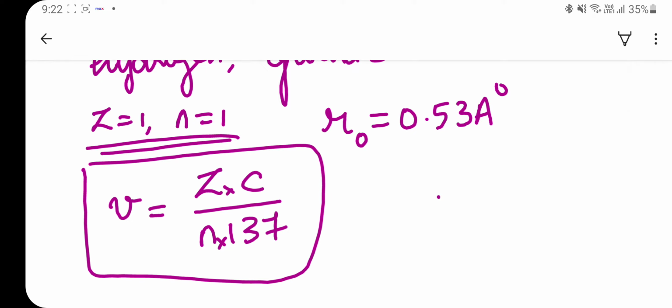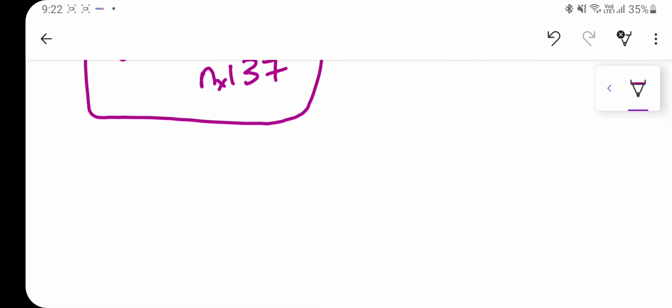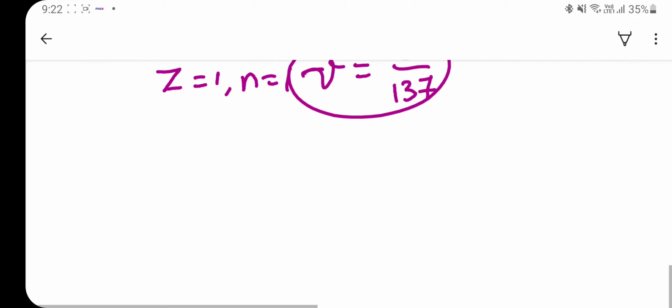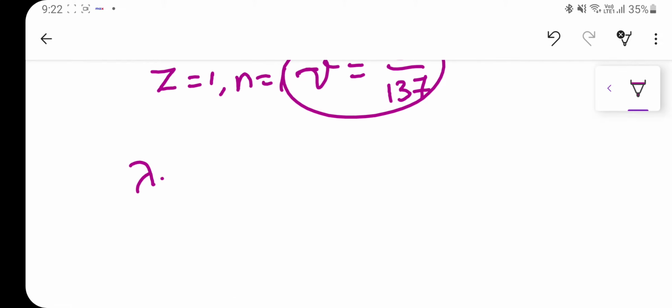You can check your books, you will find this formula definitely. Then if you substitute Z is equal to 1 and n is equal to 1, you will be getting velocity is equal to C by 137. That's all. Now we have to substitute in the formula for lambda.